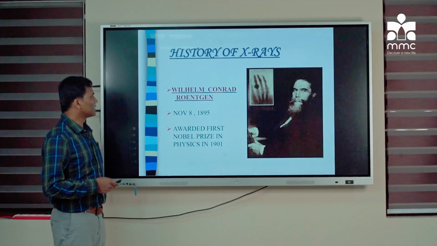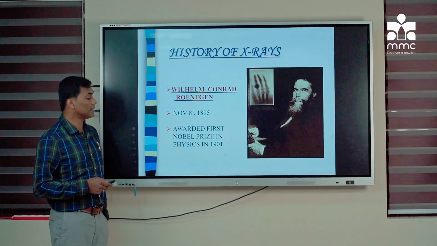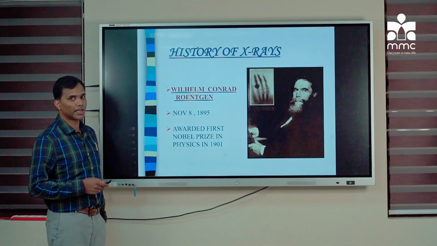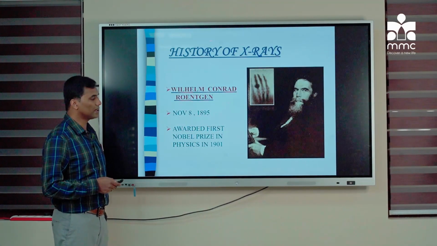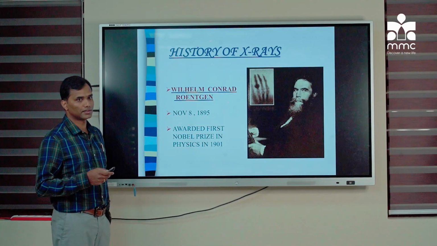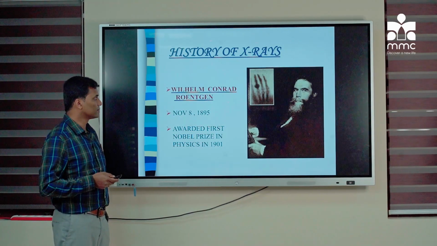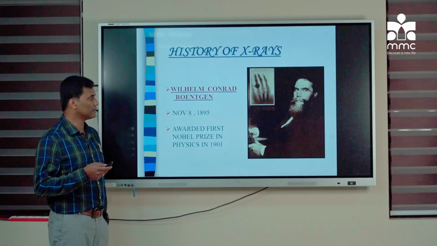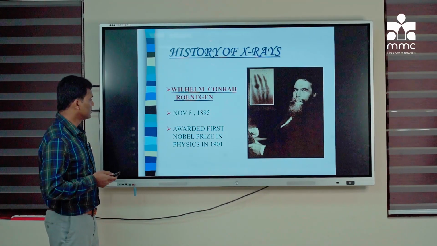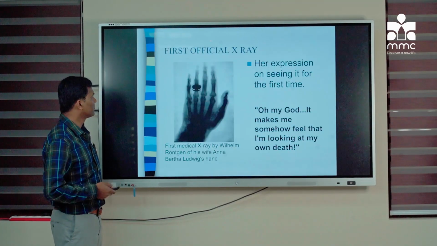The X-ray was discovered by William Conrad Röntgen in the year 1895, November 18. Actually, he was working on a cathode ray tube. So incidentally, he detected a glow in the luminescent screen which was kept some feet away. So he coined the term, that unknown radiation, as X-ray. So he was awarded the Nobel Prize for this discovery.